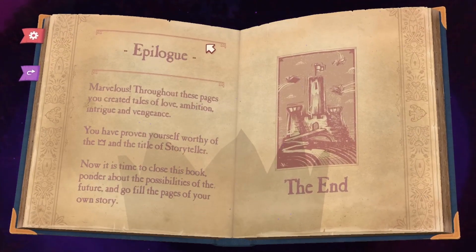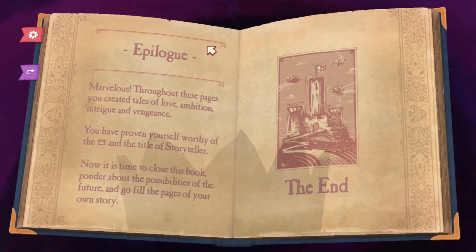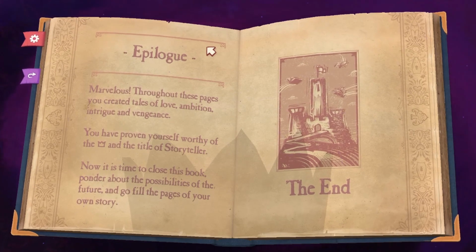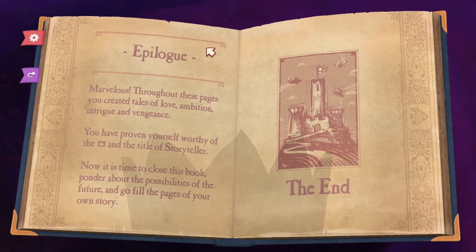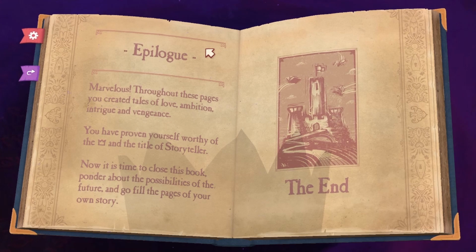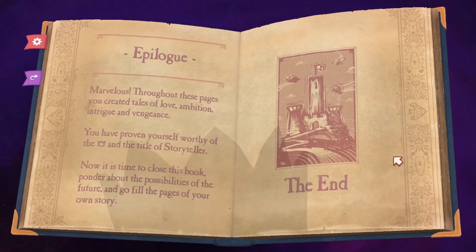Nice. Epilogue. Marvelous! Throughout these pages, you created tales of love, ambition, intrigue, and vengeance. You have proven yourself worthy of the crown and the title of Storyteller. Now it's time to close this book, ponder about the possibilities of the future, and go fill the pages of your own story.